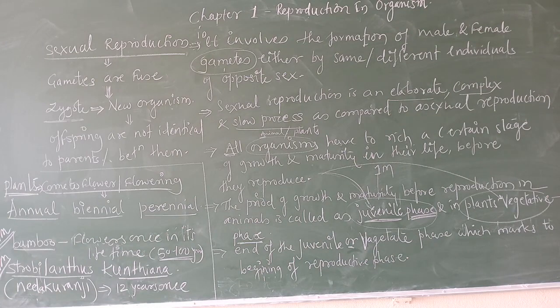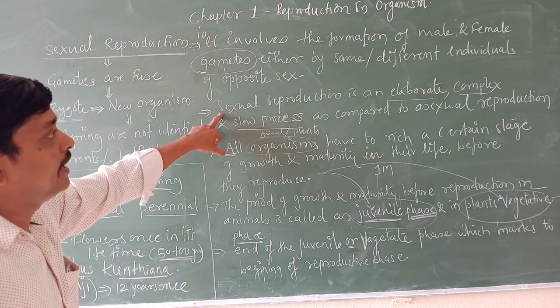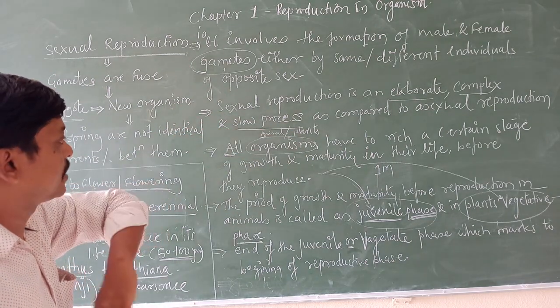So this is about the reproduction, in the sense asexual reproduction. In asexual reproduction, sexual reproduction, what else we discussed? We discussed the definition of sexual reproduction. And the sexual reproduction is an elaborate, complex and slow process as compared to the asexual reproduction.